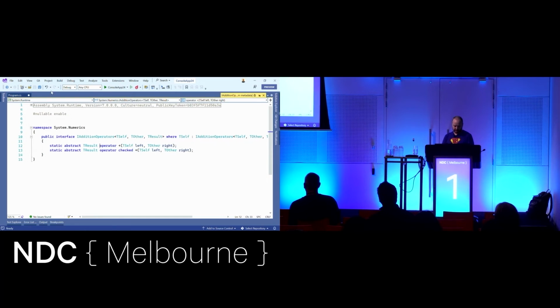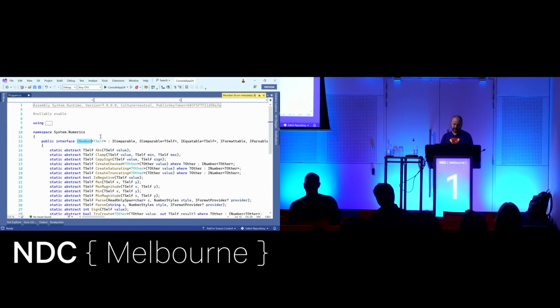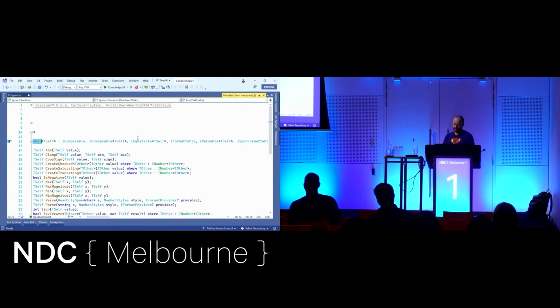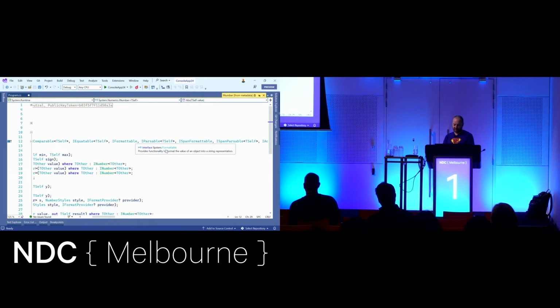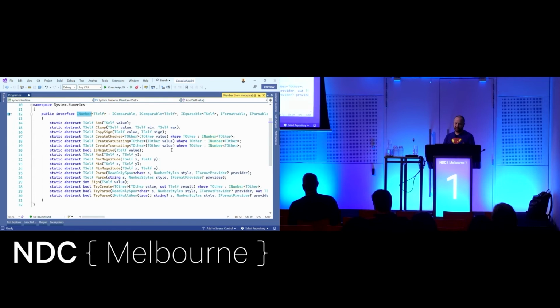If I can get back to INumber, probably going to type it in. So yeah, there's a bunch of goodness in .NET that now uses this. So IFormattable, IFormattable's old. There's ISpanFormattable, ISpanParsable, which are cool. So if you've got spans and you want to save some memory, you can now use them generically. Addition, multiplication, comparison, all these things. All of this stuff is enabled by static abstract members, but obviously is part of .NET 7. But you can then use any part of this to maybe light up some new things in your code.